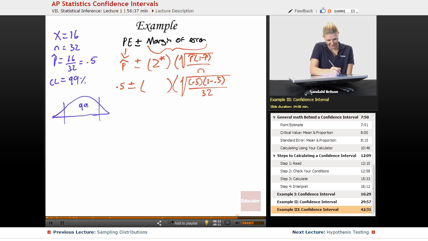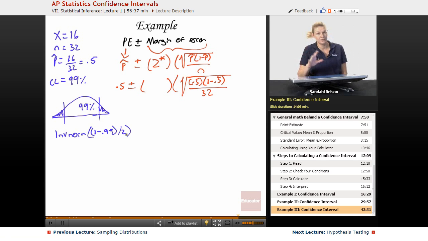Okay, so it's 99% in here, which means we have 1% left over. We divide it in half, so it's 0.05%, or we just put in inverse norm, 1 minus 0.99 divided in half. So we don't have to worry about any degrees of freedom because we're dealing with a z. So let's look that up.